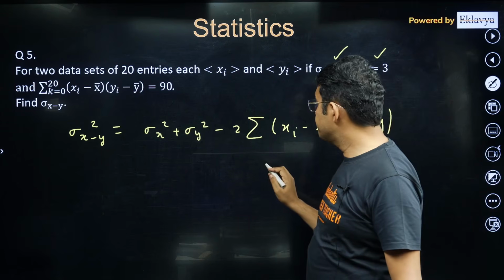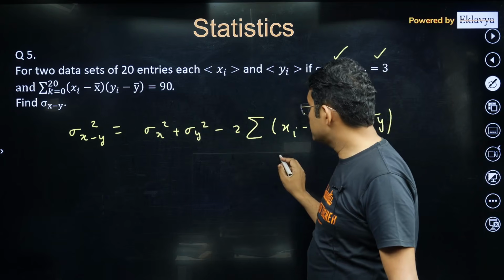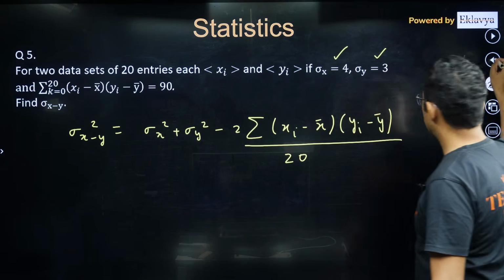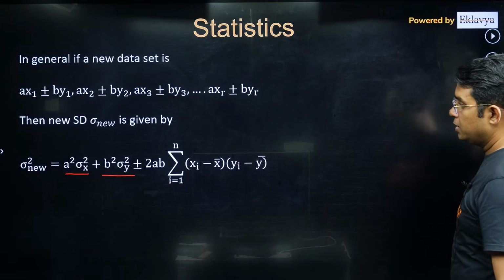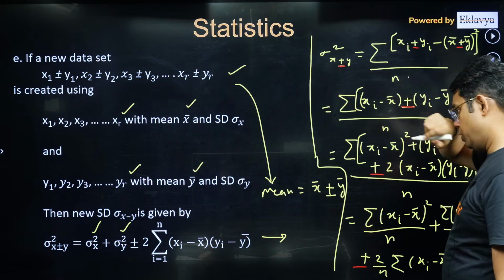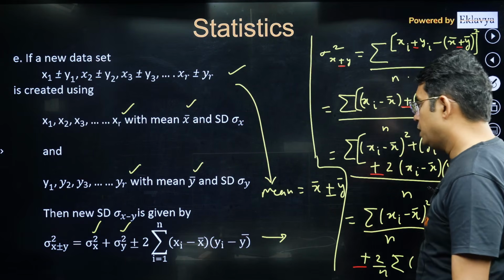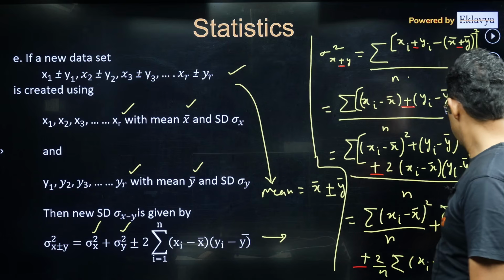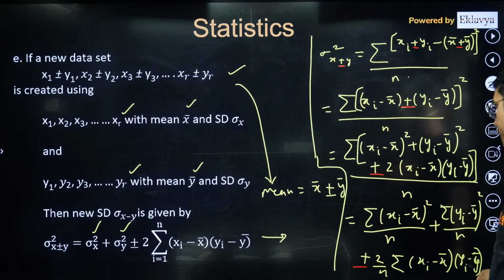And one minute, I think divided by 20 also it will come. Yeah, divided by 20 also it should come. Let me just check. Sorry, just one minute. Maybe I am doing it wrong. By n was there, no? By n.